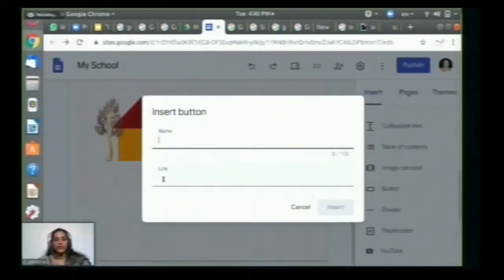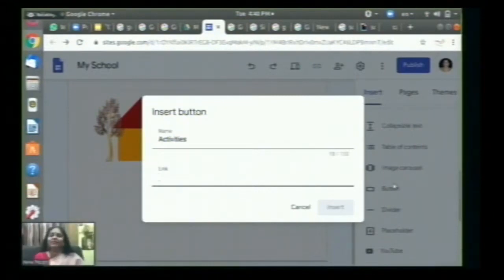Here you can give activity. If you are planning some activities for your class, you can give the name as activities and the related link here, so that it will work here. You can put in any link for the time being.